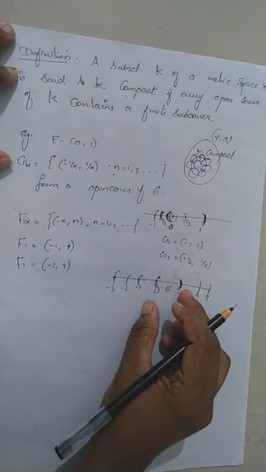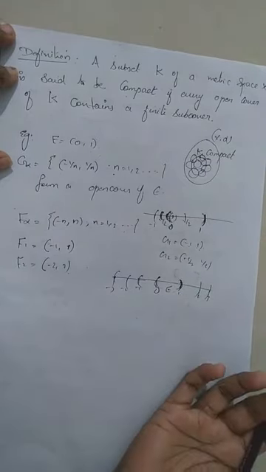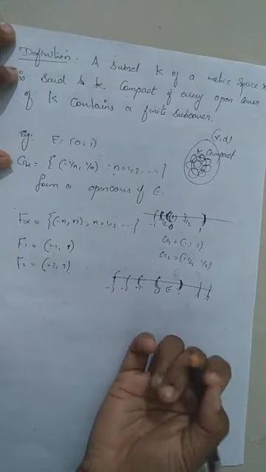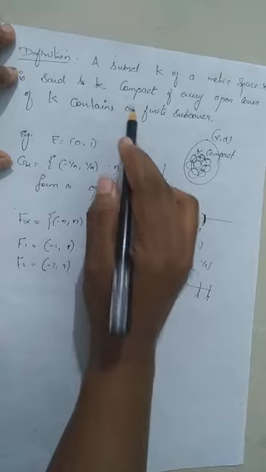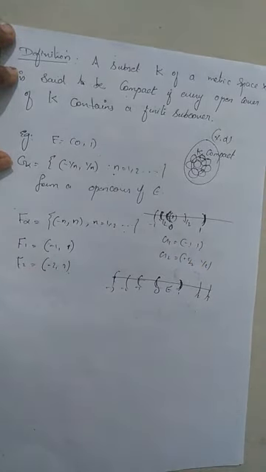Therefore, there may exist more than one open cover for the same set, for the same metric space. Therefore, compactness says that a set is said to be compact if, for any open cover of that set, we can find a finite subcover for the same set.